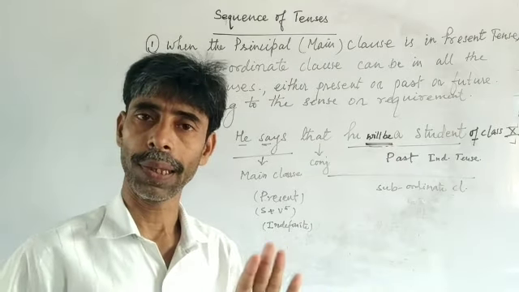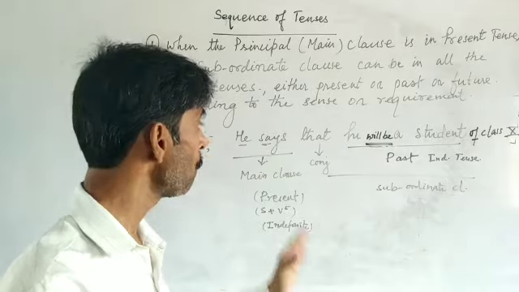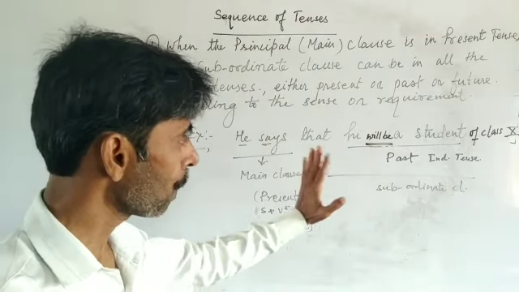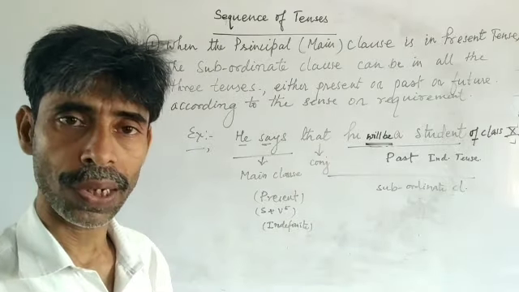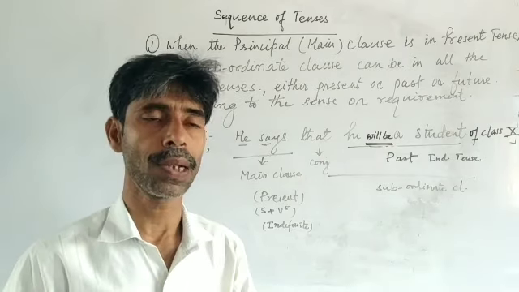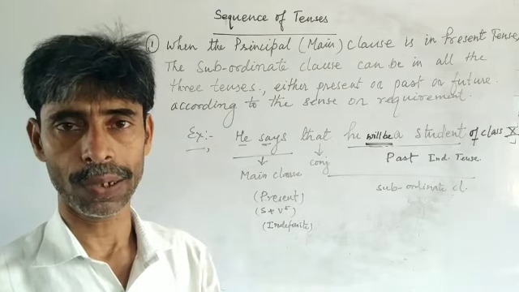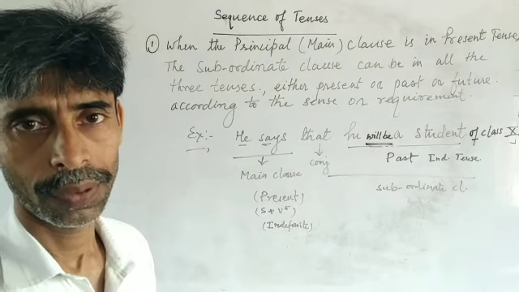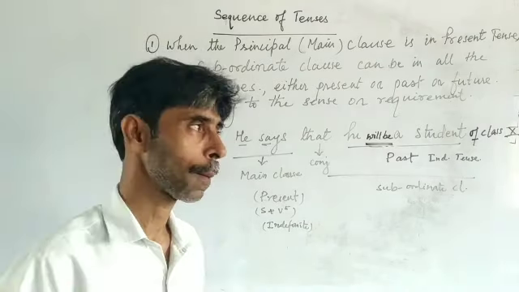The sense goes like this: the speaker is not a student of class 10 right now. It means he can be a student of class 9 or 8 or 7, etc. The meaning implies like this.